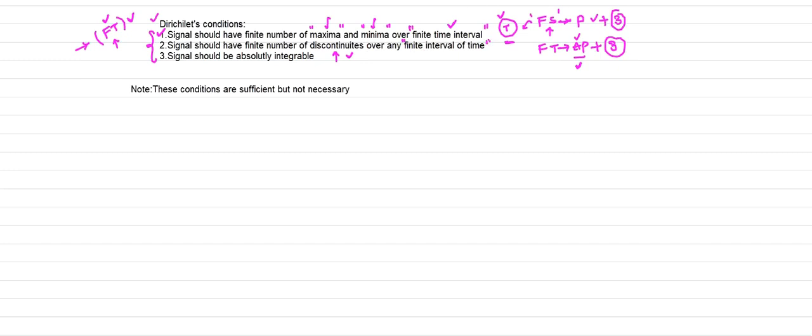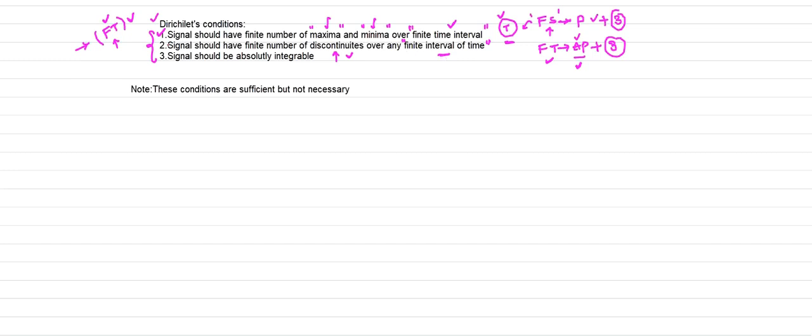Here I consider the finite interval of time as the range, because it is applicable to aperiodic signals. For aperiodic signals we do not need to define the time period.